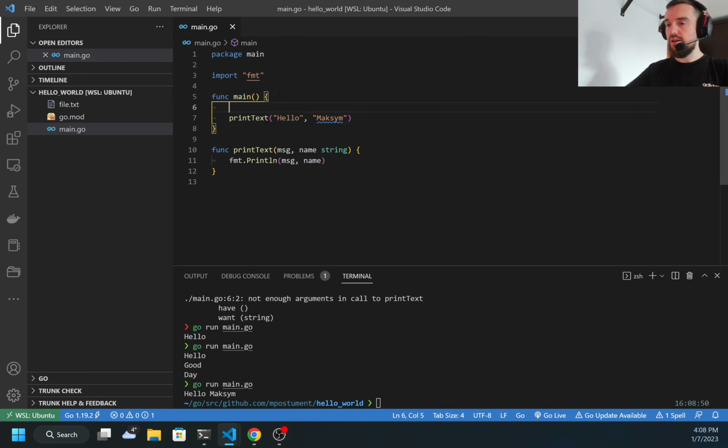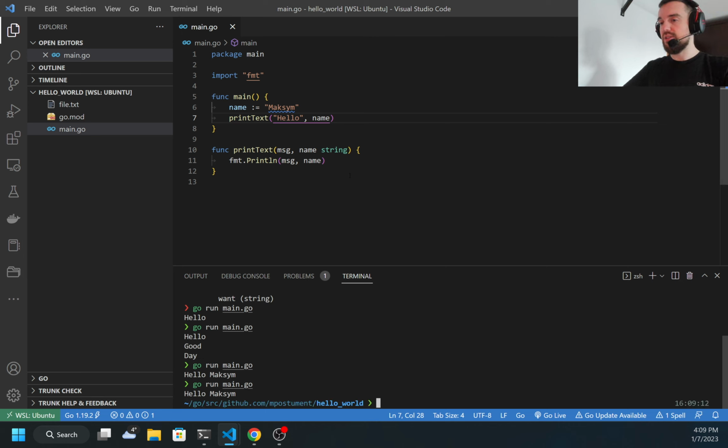And I can also define a variable here. Let it be variable name. Let me call it the same way. I can pass the variable right here, right? So I will get the same result.